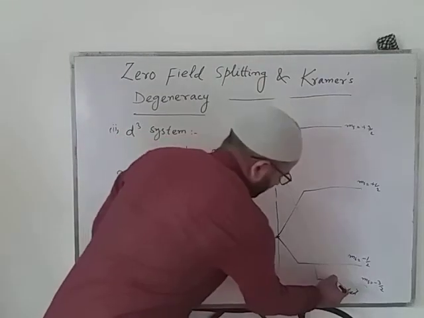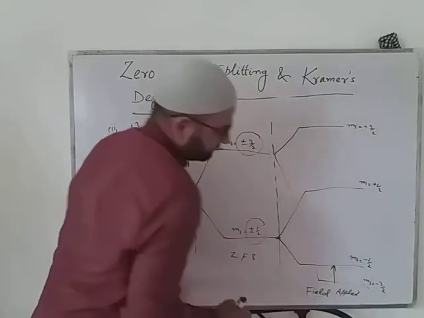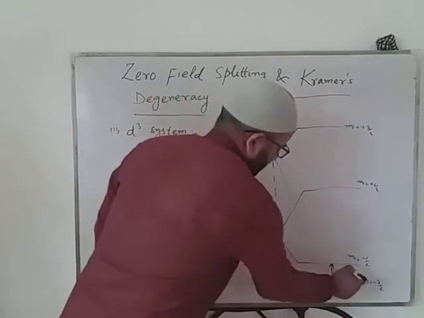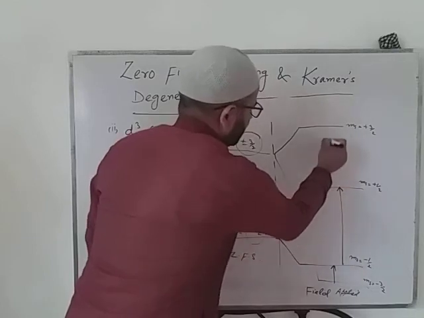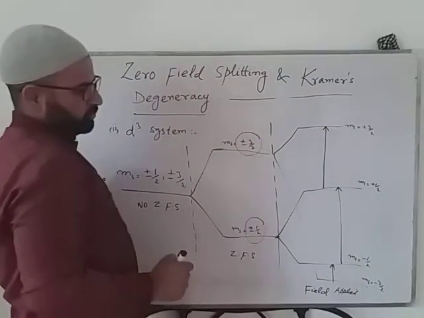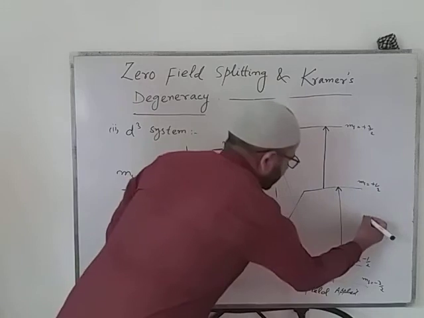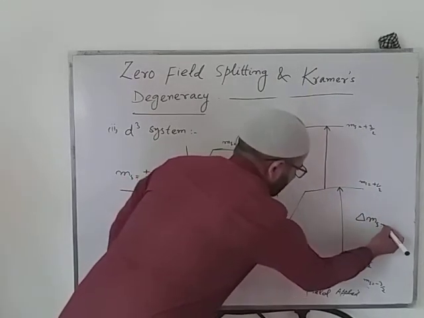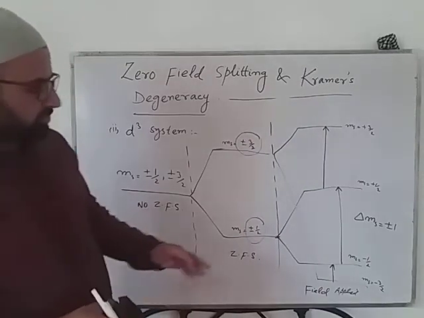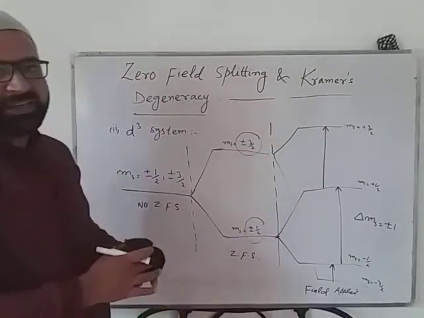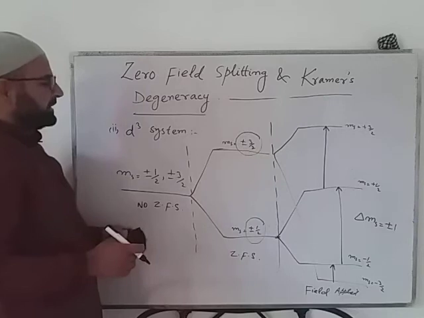Now here also the possible transitions are from minus 3 by 2 to minus 1 by 2, minus 1 by 2 to plus 1 by 2, and plus 1 by 2 to plus 3 by 2, because the selection rule here is delta ms is equal to plus minus 1. So three peaks are possible in case of this system.